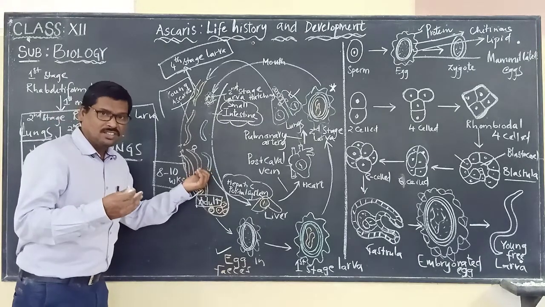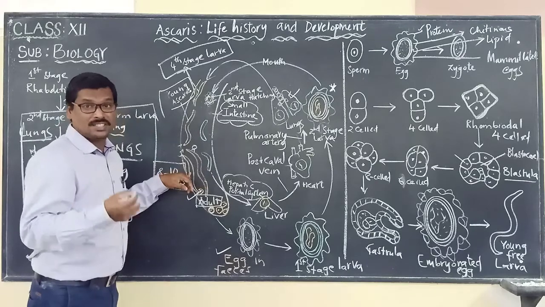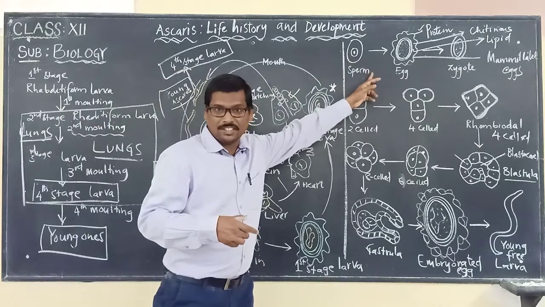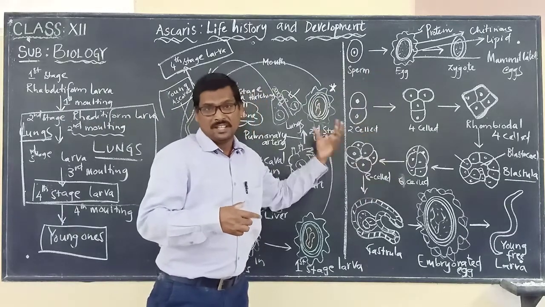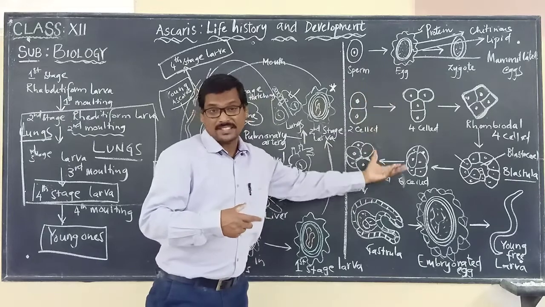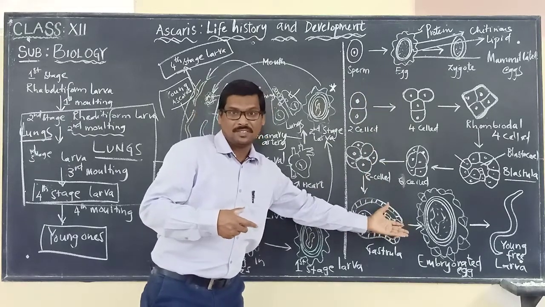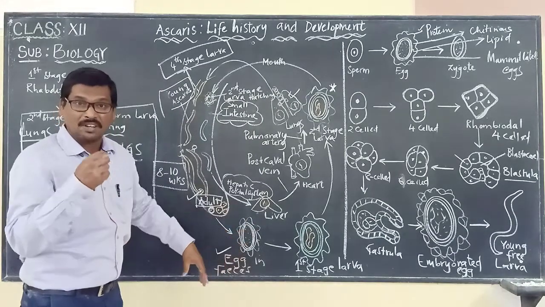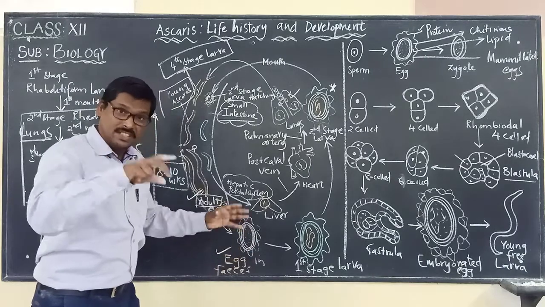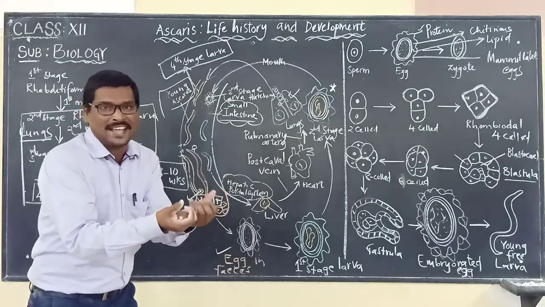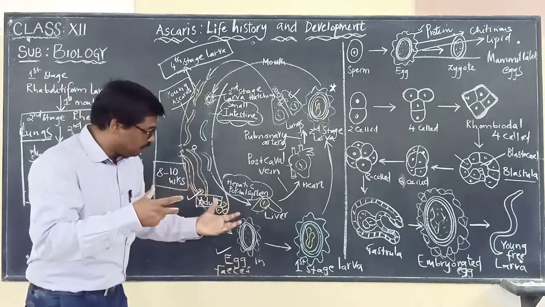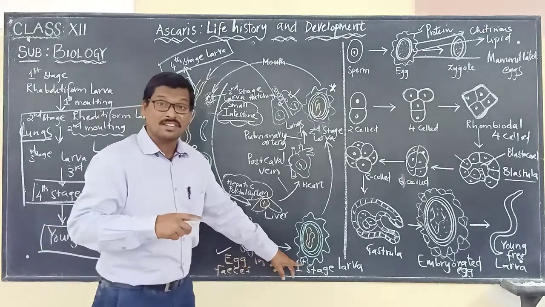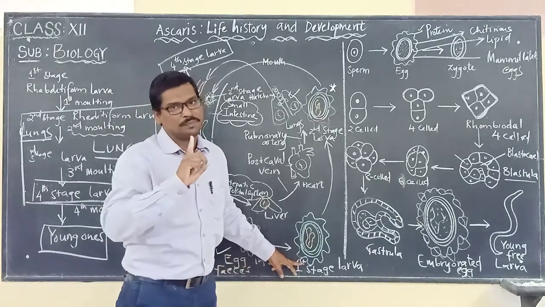One which is long is the female, one which is small is the male. They are involved in copulation, then fertilization, then the development of the zygote, and the zygote develops into an embryonated egg, and these are present in the fecal matter. Within the embryonated egg, the development takes place where the first molting will take place, forming the first stage larva. Please remember, the first stage larva is not infective to man.